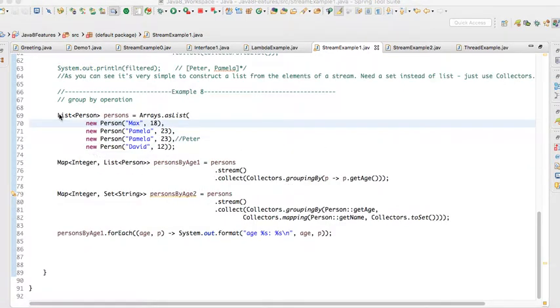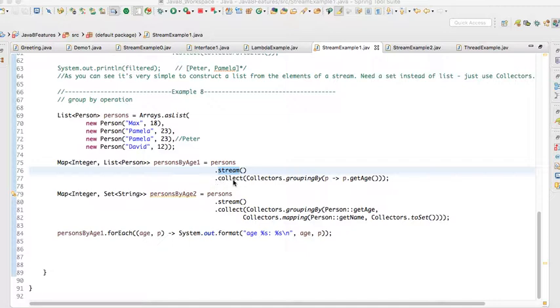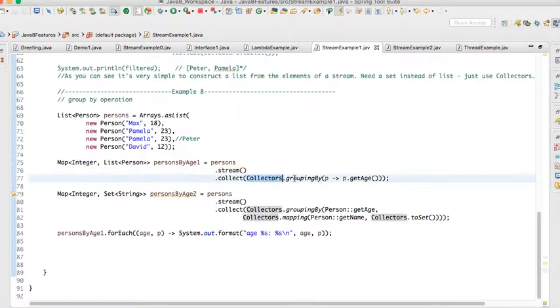So this is our last example. Here also I have a list of person objects, and from this person list I am creating a stream. Here I am collecting all these elements into a separate list by passing a grouping.